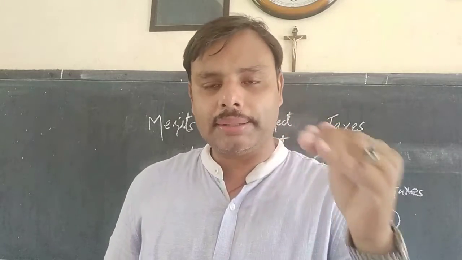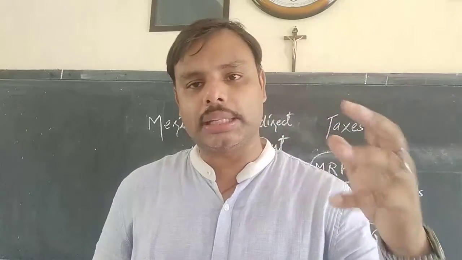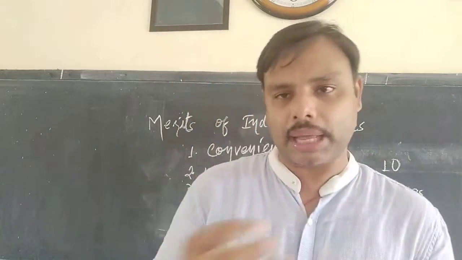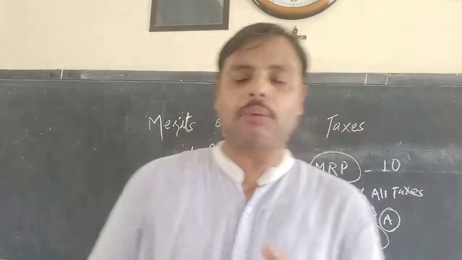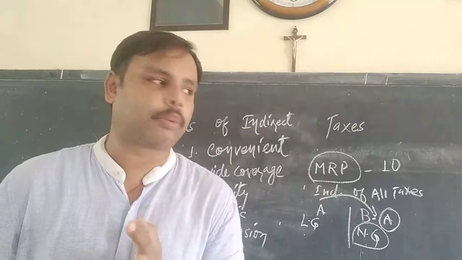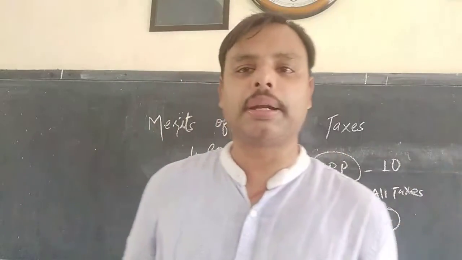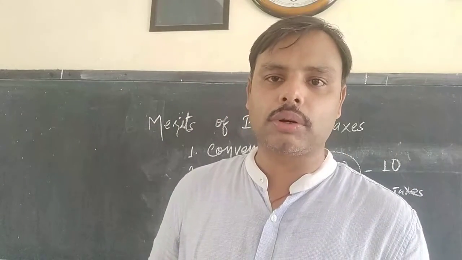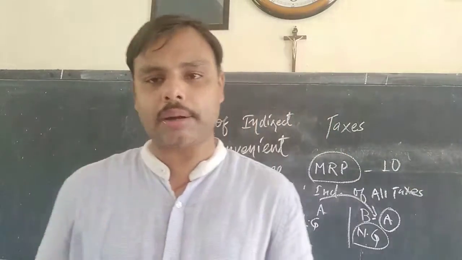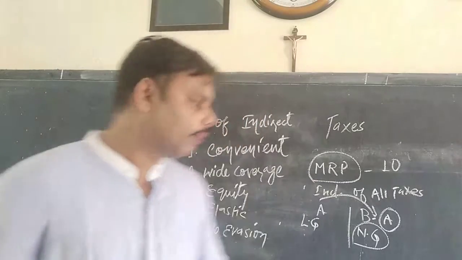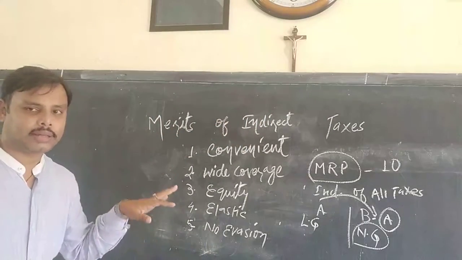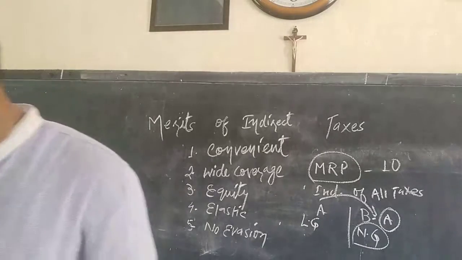Okay, the moment they consume the product, the moment they use the good, they are a part of the taxpayer. Okay, it can only be avoided when you don't use the product. If you don't use, you don't have to pay the taxes. But the moment you use the good, you will have to pay the taxes. You are a part of the taxation system. So no evasion is possible in indirect tax.